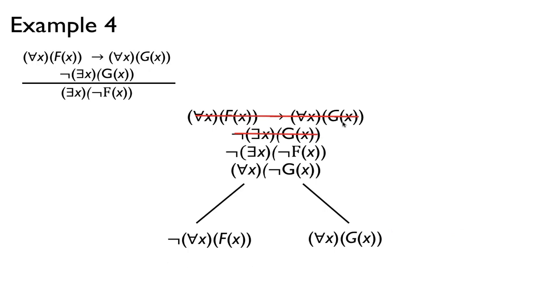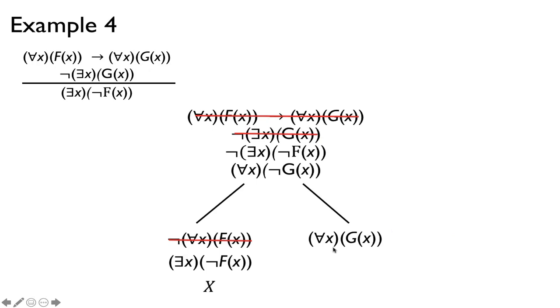and now I can apply the negated rule for this. So not for all x, f of x means that there exists an x not f of x, so I can cross that off. And then notice that now I can close this branch, because this is there exists x not f of x, and this is not there exists x not f of x. So this is the exact opposite of this. This is a little bit trickier, but this is a sentence in predicate logic, and this is its negation, and so we can close that branch.